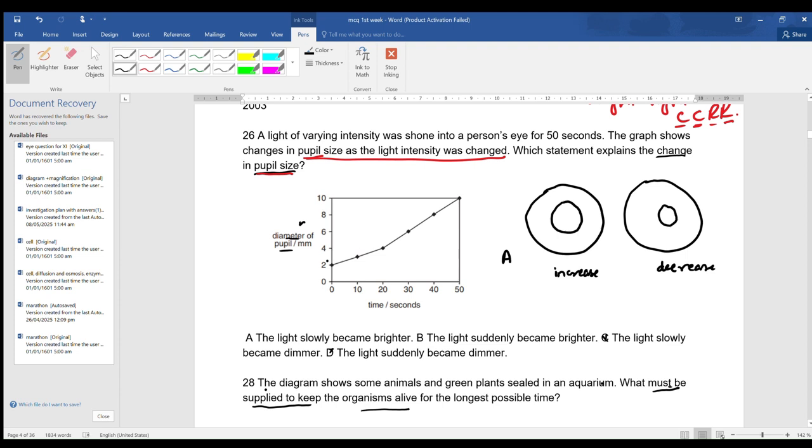So as it shows a gradual increase in the diameter, the light slowly became dimmer. It cannot be that the light suddenly became dimmer, because then there should be a quick increase in the pupil size.